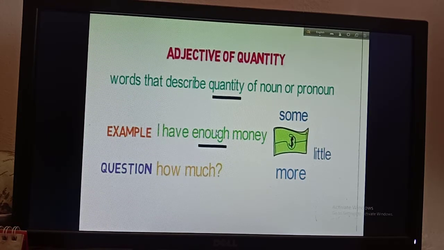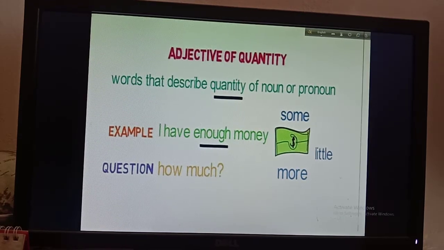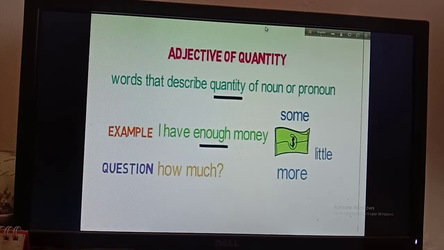So you have to remember that we use an adjective before a noun or a pronoun. If it shows how much, that is the adjective of quantity. If it shows what kind, that is the adjective of quality. So remember: what kind for quality, how much for quantity. Okay, pause my video, keep the note, and then start it again.